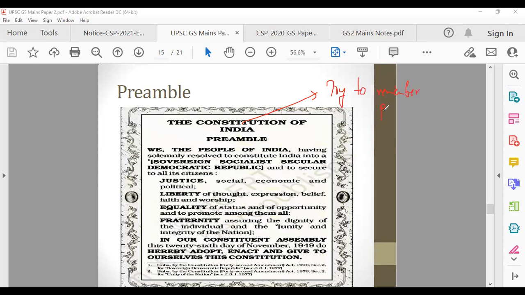There can be a question in future, they have not yet asked it, where they will tell you to write the whole preamble. So you have to remember it. And if you remember it, you will be able to solve so many questions on the preamble, which you will understand now when we discuss it.